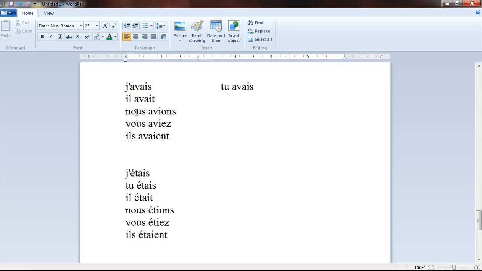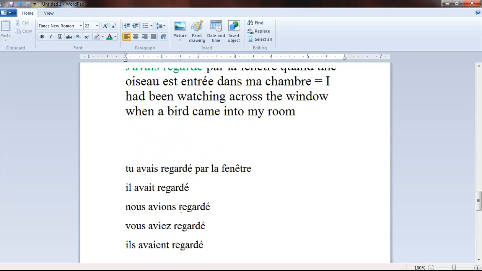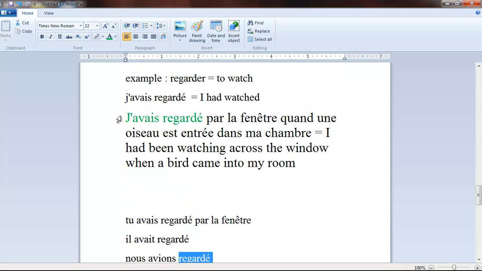J'avais, tu avais, il avait, nous avions, vous aviez, ils avaient. J'étais, tu étais, il était. Nous étions, vous étiez, ils étaient. Okay, this is the past tense continuous of the verbs avoir and être, and the past participle of the main verb to conjugate. And that's it. That's how you build the past perfect.